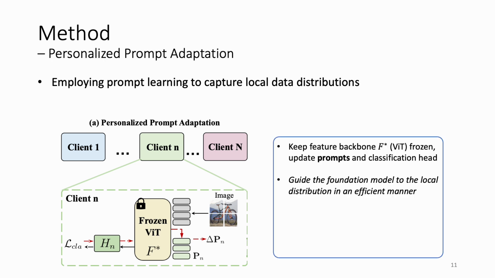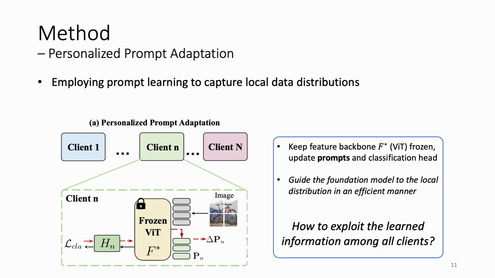To be more specific, at local training stage, efficient adaptation can be allowed by adopting prompt learning techniques. We keep the ViT backbone frozen and only update client-specific prompts and the classification head. In this way, the computation burden can be alleviated and the client-specific knowledge can be captured by the learned prompts.